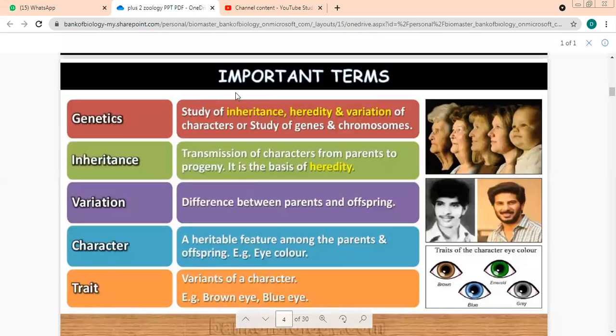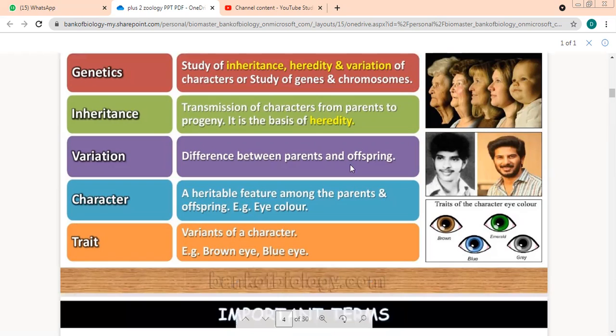Inheritance, look at this first word. It is actually the transfer of characters from parents to progeny, that is offsprings. This is the base of heredity. We look alike. Variation is the difference between parents and the offsprings. What is a character? Any feature which is in the parents and is passed on to the offspring is called a character. For example, the eye color.